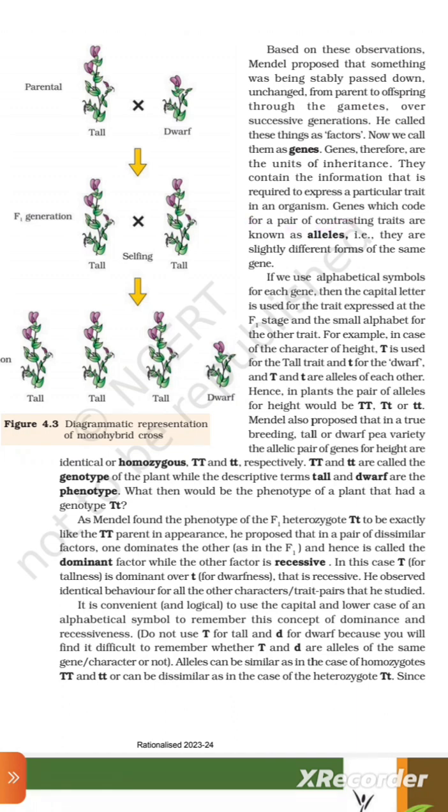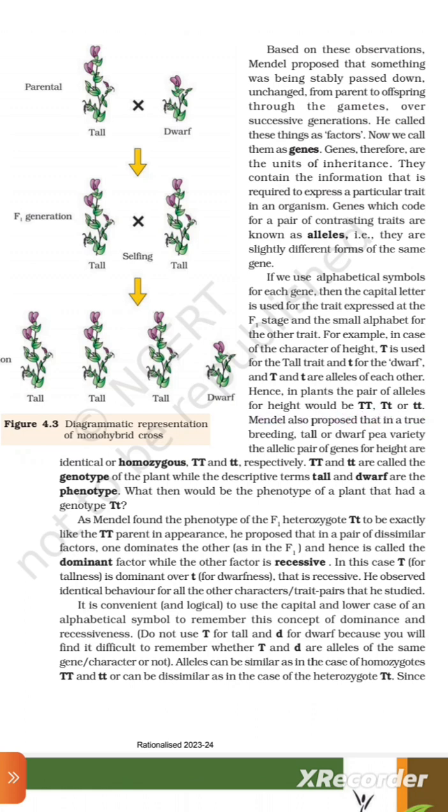Genes which code for a pair of contrasting traits are known as alleles. They are slightly different forms of the same gene. If we use an alphabetical symbol for each gene, then the capital letter is used for the trait expressed at the F1 stage and the small letter for the other trait. For example, in case of the character of height, capital T is used for the tall trait and small t for the dwarf, and capital T and small t are alleles of each other. Hence, in a plant, the pair of alleles for height would be capital T capital T, capital T small t, or small t small t.